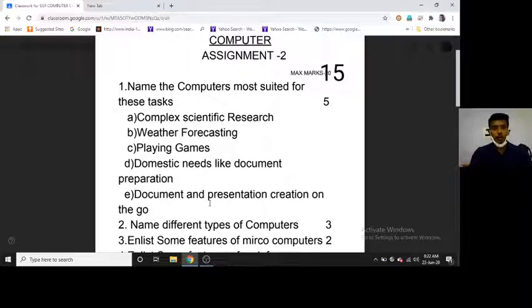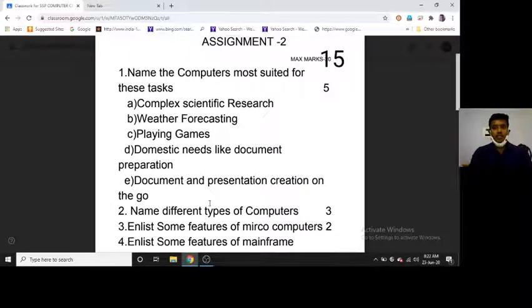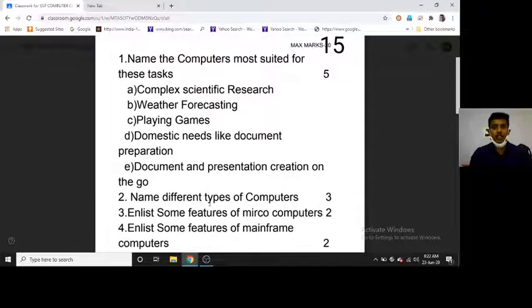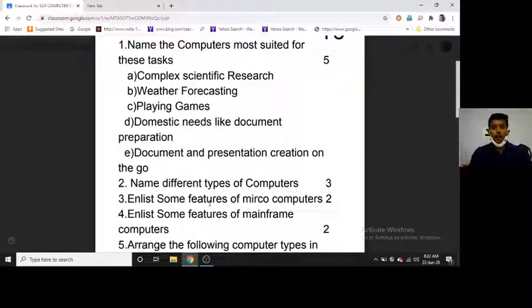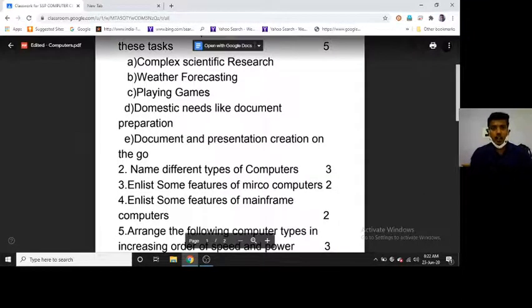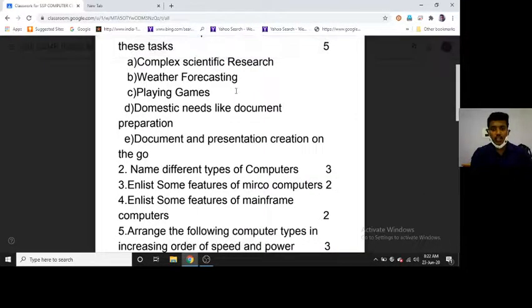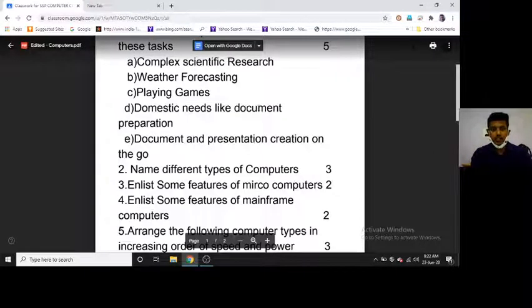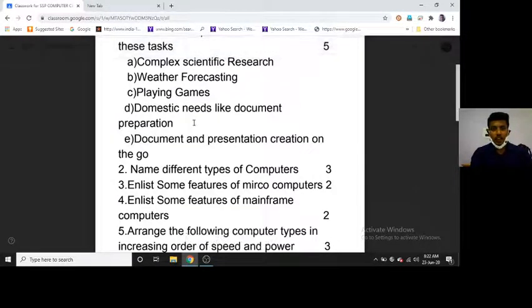Assignment 2 of marks 15. The first question: name the computers most suited for this task. Complex scientific research will come under the supercomputers. Weather forecasting, also supercomputers. Playing games, game consoles or game computers, which are part of the microcomputers. Domestic needs like document preparation is microcomputers.